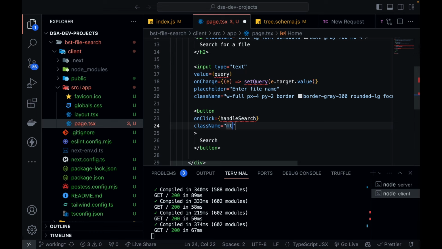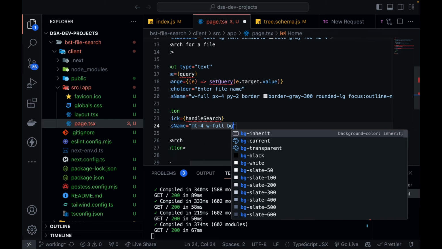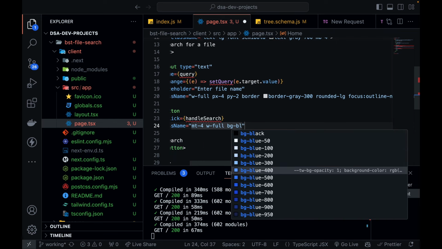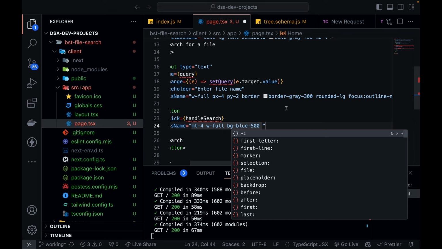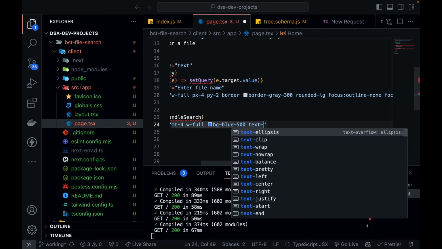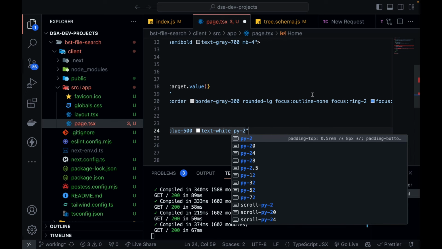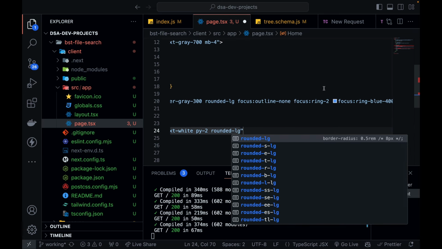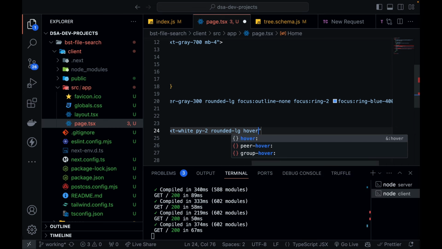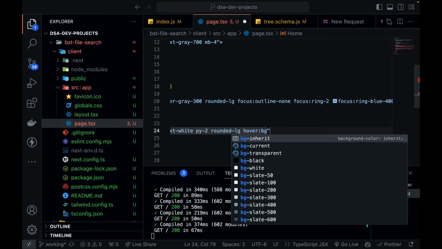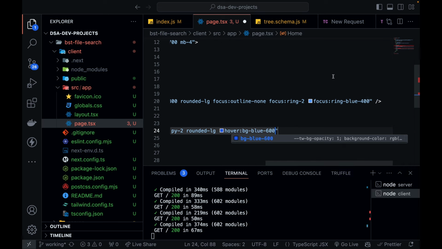Margin from the top will be 4, width whatever is visible. Let's give it some background color, background blue 500 will look good, and let's make the color of the text white, so text white, padding y2, then rounded with the same LG so that everything looks similar. And when I hover over this button, I need to give it some effect. So background blue, let's make it 600, and this should look good.